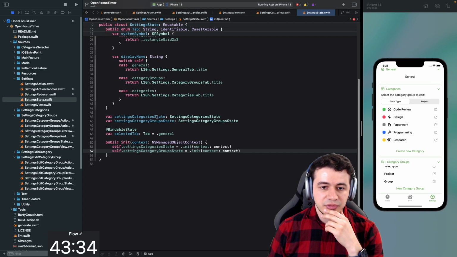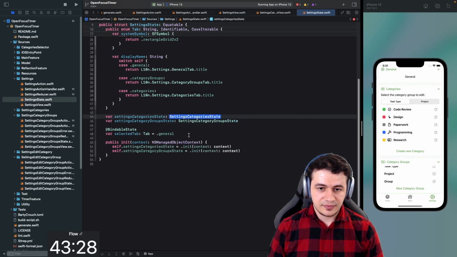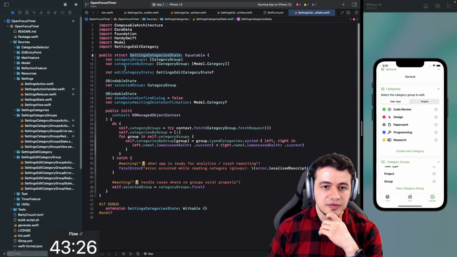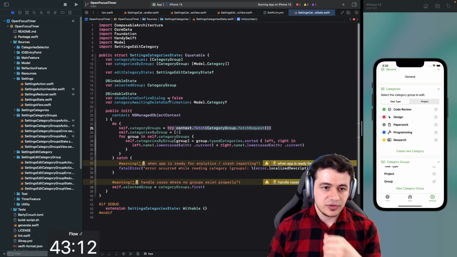Actually, we want to inform this about something. So maybe we can change the state in here. Category groups, yeah, this is what we need to change. How does it set up? Try context fetch. So this is how it works. Do we have the context available in our reducer here?